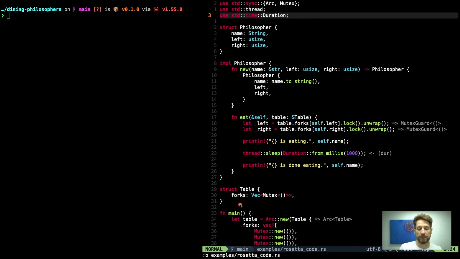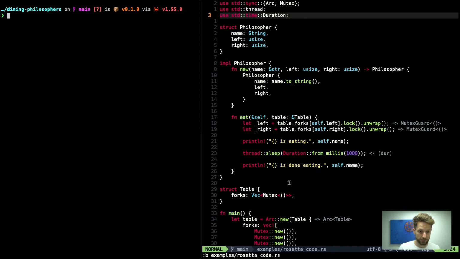The table has the forks. The programmer of the solution found on Rosetta Code chose to create the table forks as a vector of mutexes that hold no meaningful data. It's just the unit type. And the reason is that we only care about the index of the fork, if we can acquire it or not. And therefore, we don't need to actually guard a specific data structure behind the mutex.